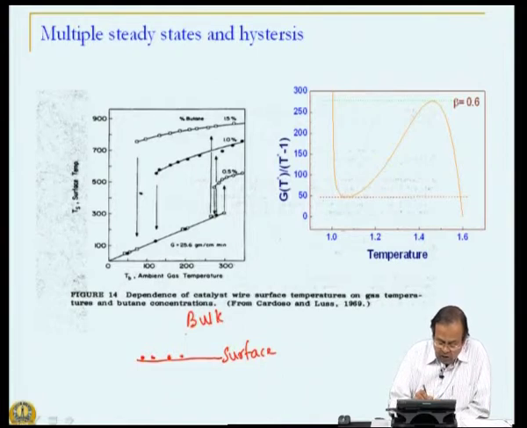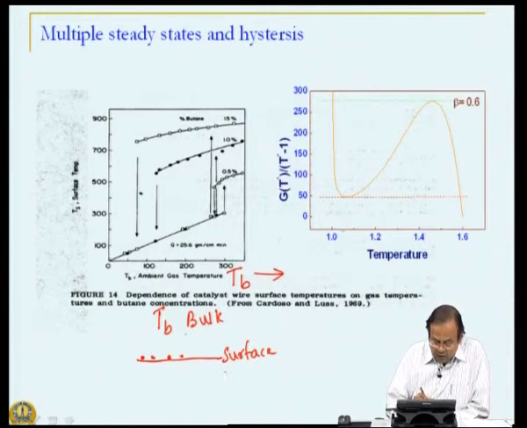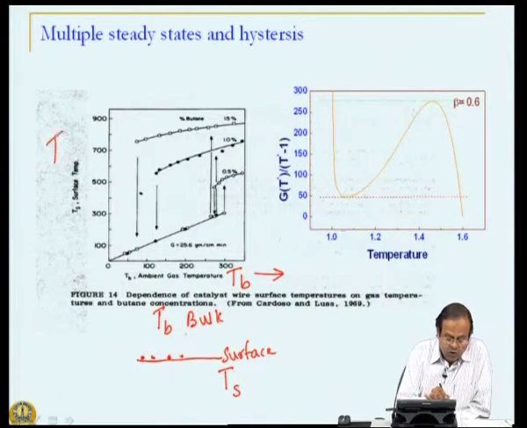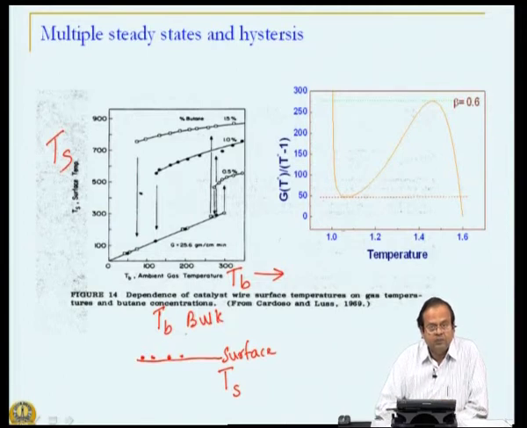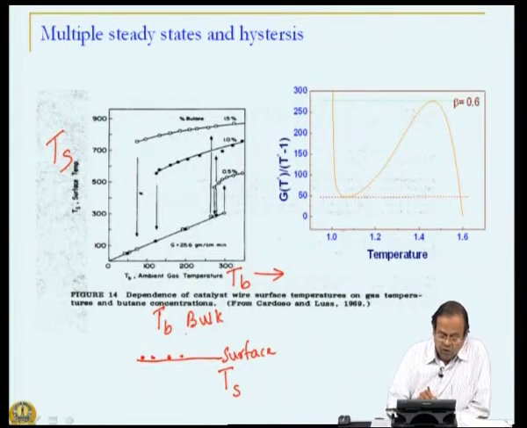So, what we are seeing here is a bulk temperature on the x axis and surface temperature, that is temperature actually on the surface of the catalyst, Ts, on the y axis. So, what do we see here? We see here the following behavior.